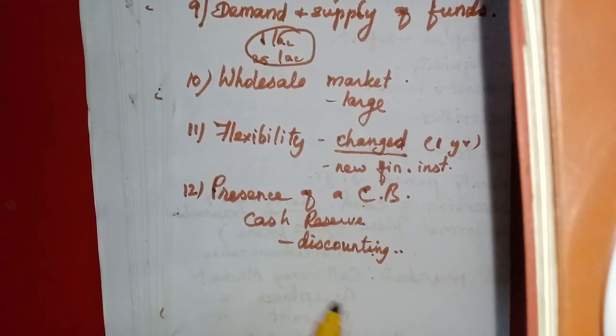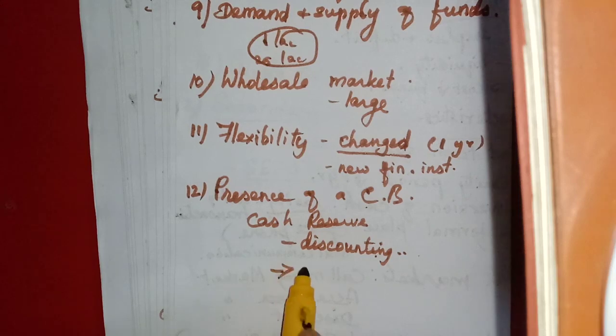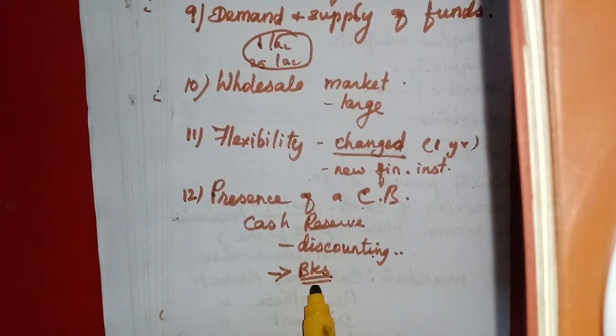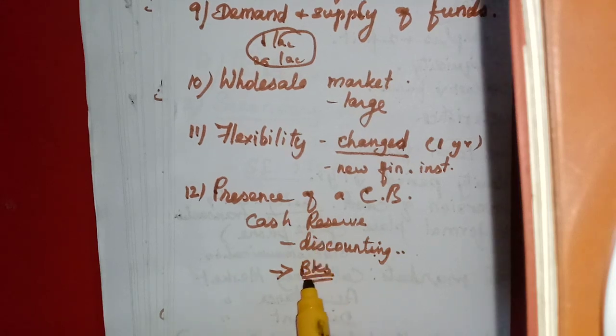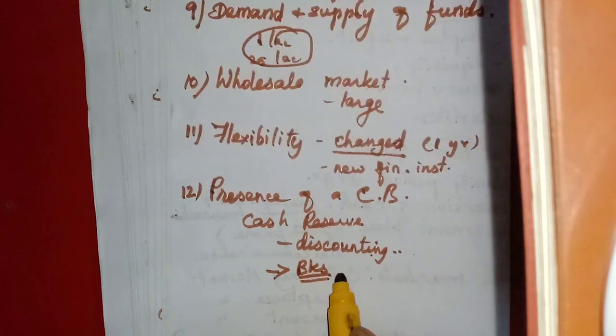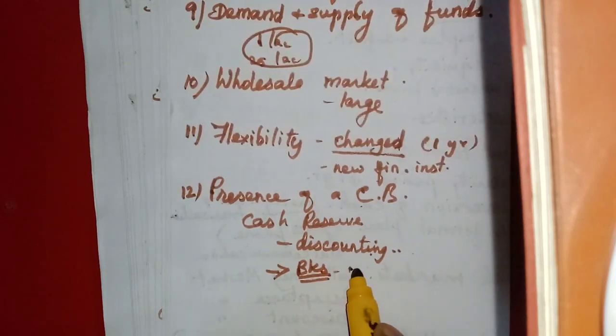And they do one main service for the banks. Who are the participants? The commercial banks, isn't it? For them, the central bank will provide cash in large quantity on season.